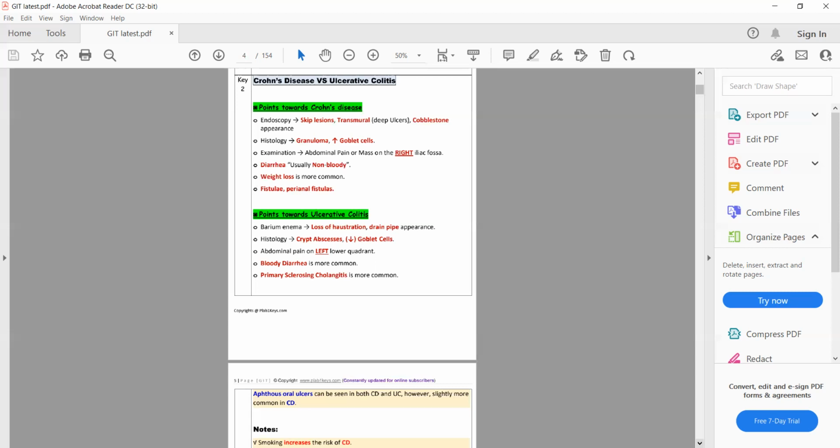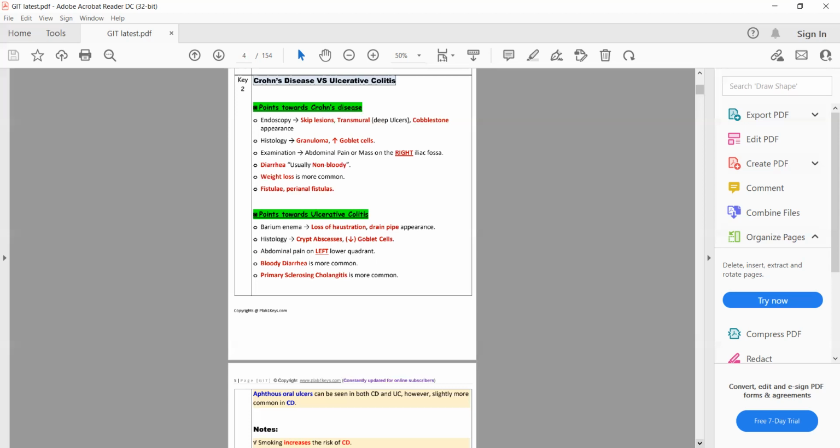How are you going to differentiate, or what are the points in the PLAB 1 exam that will point towards Crohn disease, and what are the points that will point towards ulcerative colitis? Crohn disease and ulcerative colitis.